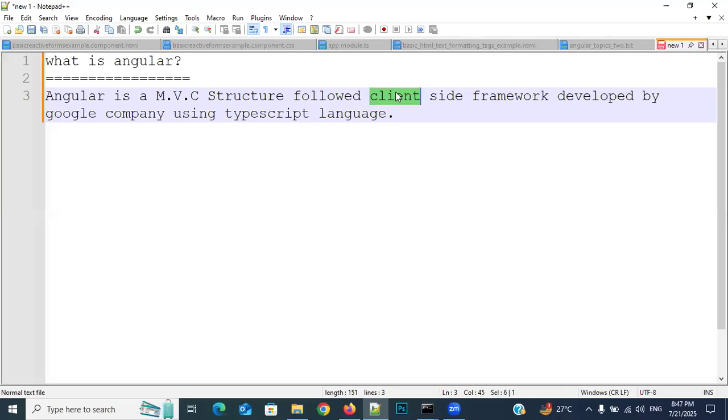The user can enter the data whenever there is a user interface. What is that, everybody? Whenever there is a user interface. So how do we create that user interface? By using HTML and CSS. By using HTML, we can create the interface. By using CSS, we can beautify that.